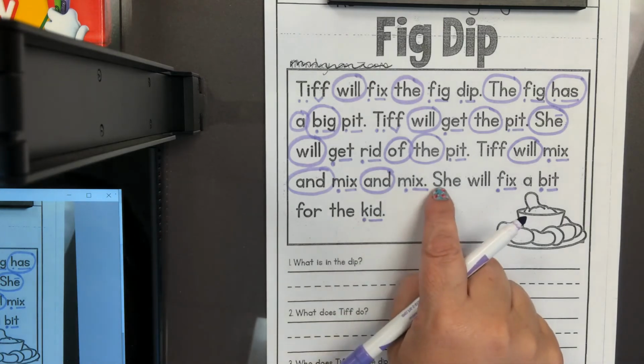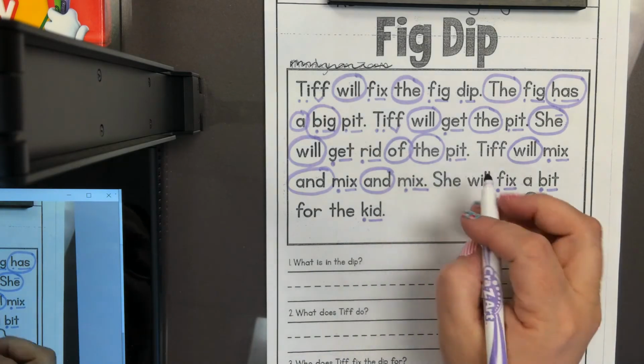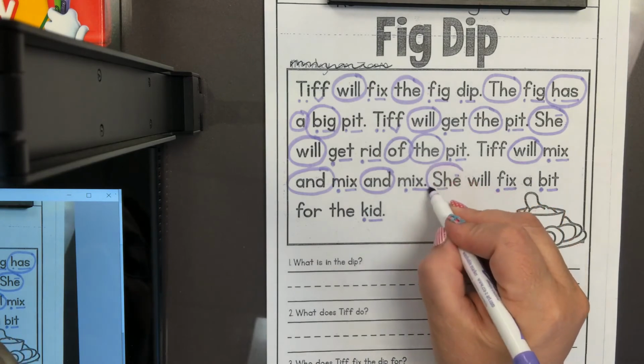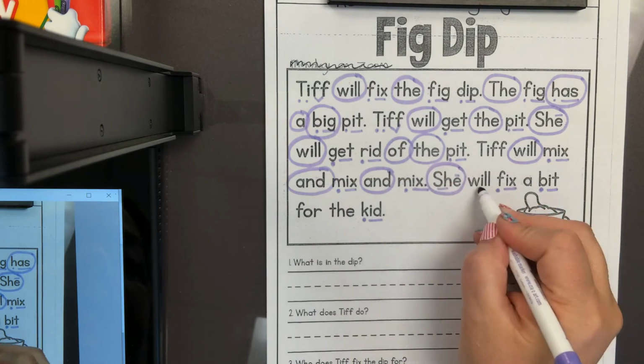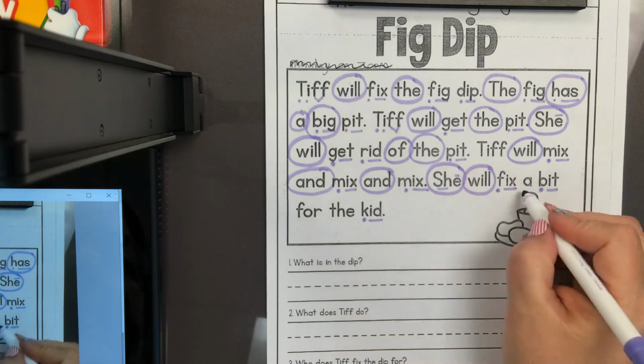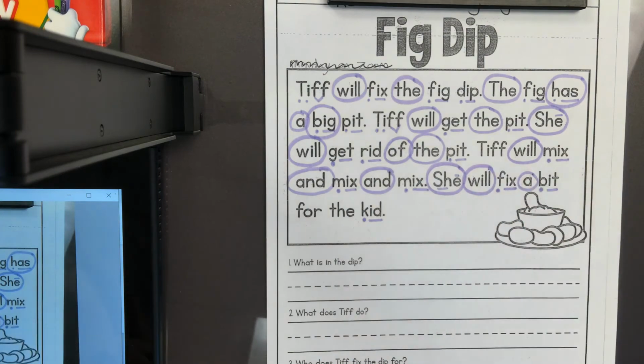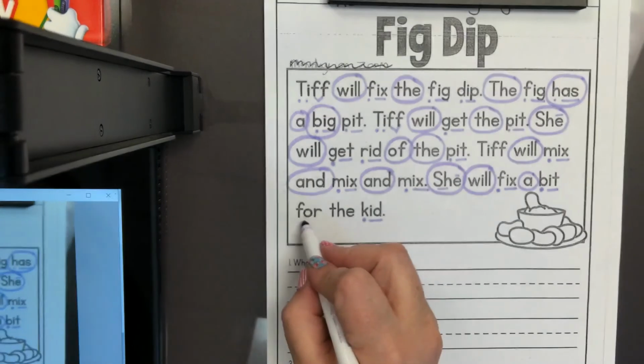Now I will look for my sight words. I will start at the capital letter because that's the beginning of the sentence. Here is the sight word she. She. A is a sight word. This is the sight word for.